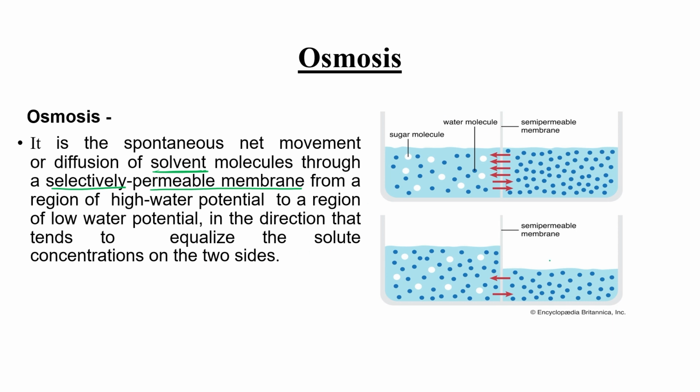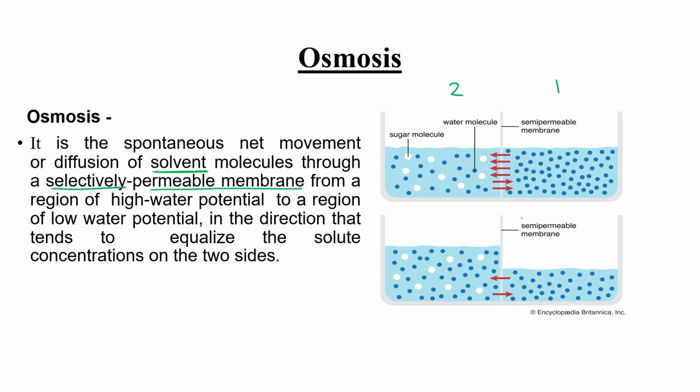As you can see over here, this is a semipermeable membrane. The concentration of solvent is higher in here, so the dark blue dots will move towards the area where the concentration of solvent is less. After a certain time, what will happen? Most solvent molecules will pass the membrane and come towards this side.